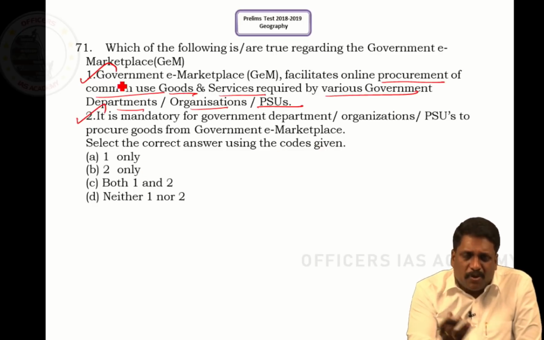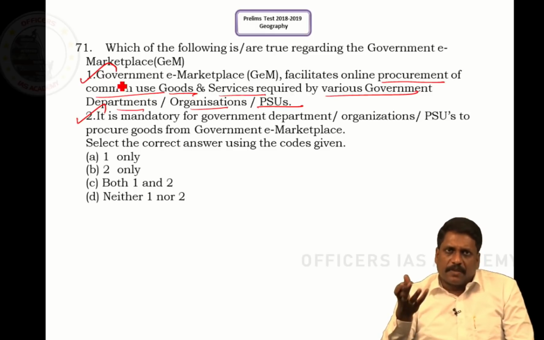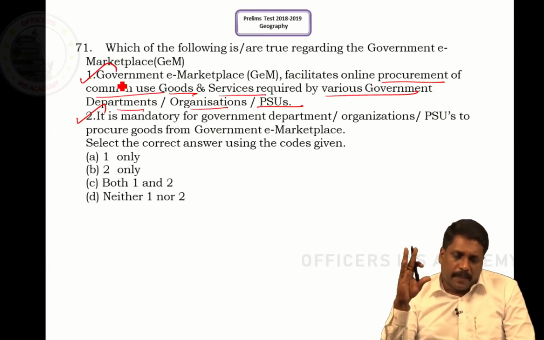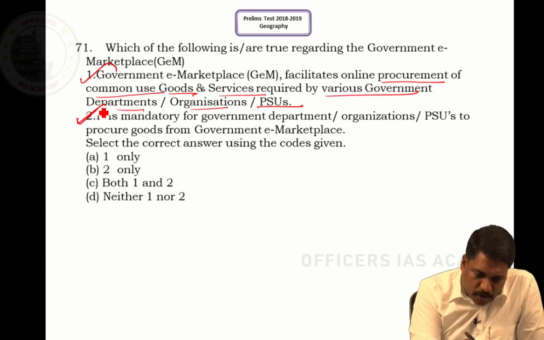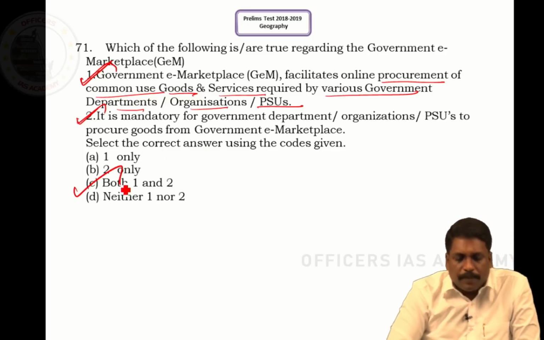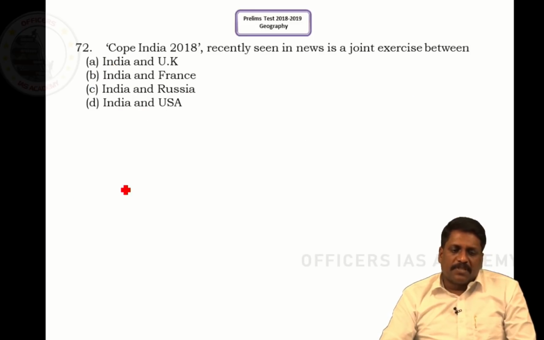This is also right because it almost encourages openness. Right, sir. It encourages openness. And one more thing, not only openness, it almost results in swift decision making. So both the statements are perfectly right. So what can be the answer for it? Select the correct answer. It is both 1 and 2. Option is C, sir.